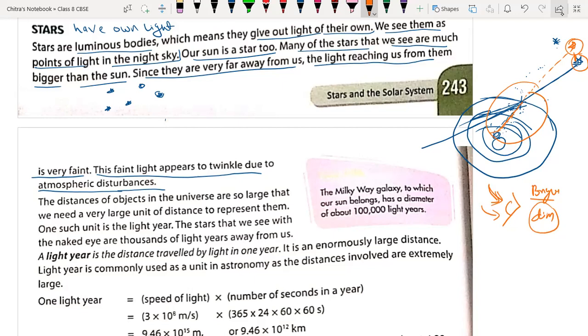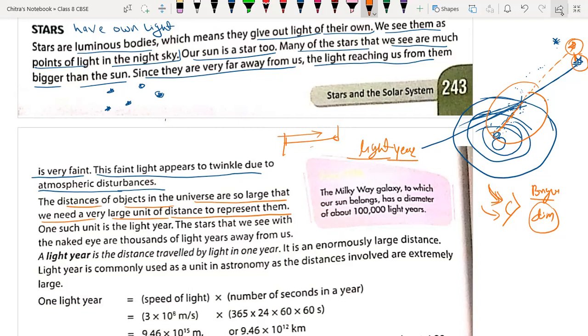The distances of objects in the universe are so large that we need a very large unit of distance to represent them. What is the distance from Earth to those stars? The distance from our Earth to stars is very long, so we cannot measure it in meters, kilometers or miles. For that we use a distance called the light year. To reach the stars we need light years.